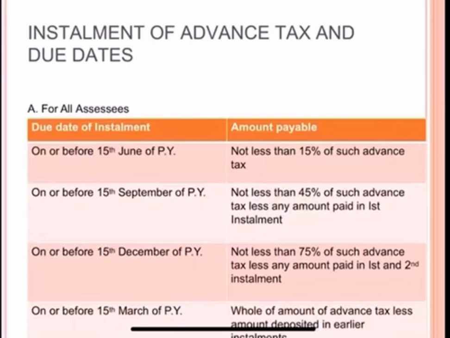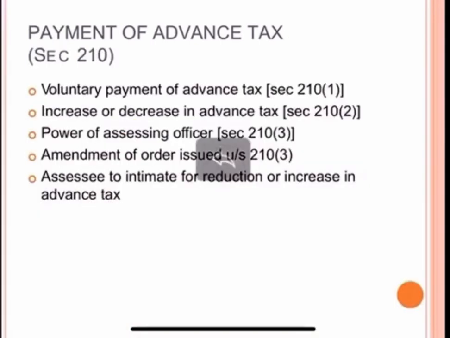Similarly, if we go for December, 75% of 5 lakh, that becomes 3,75,000 minus what we have already paid, 75,000 in the first installment and 1,50,000 in the second installment. So we'll go on like this.